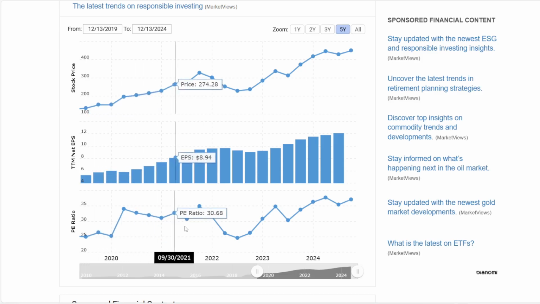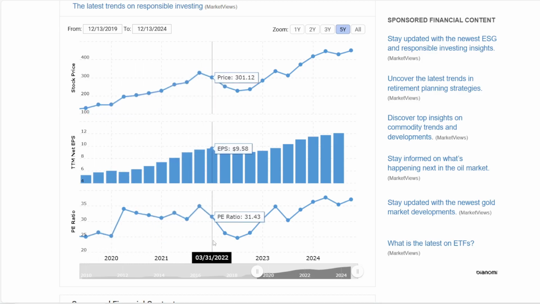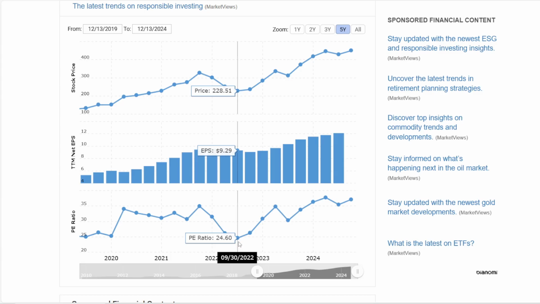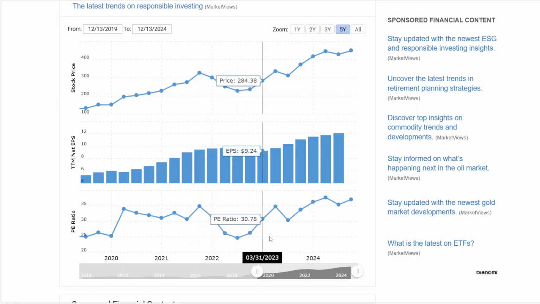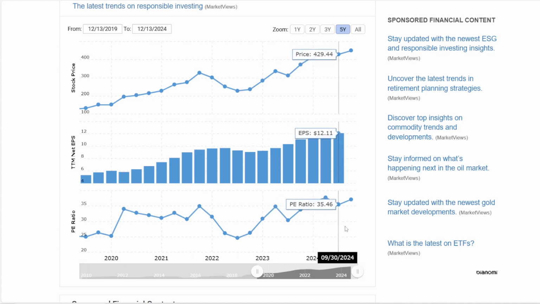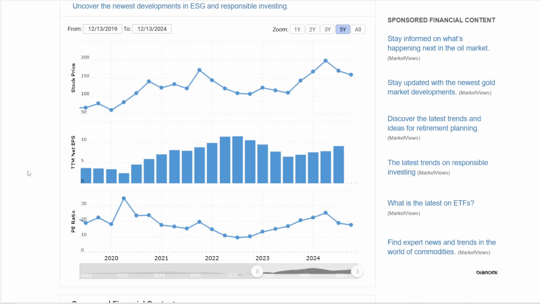Then 2 years of it going at around 30. Though in the middle of 2022, there was this bottoming of the stock price, and also we saw a P/E ratio at 24.6, though afterwards it has been steadily going up, and with the most recent quarter in, the P/E ratio is at 37.12. So it looks to be quite expensive compared to what we have seen over the last 5 years. Now Qualcomm.